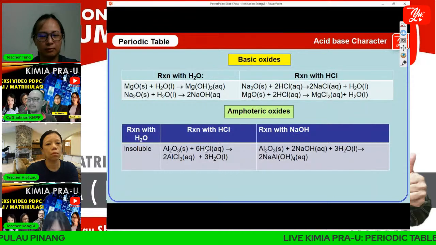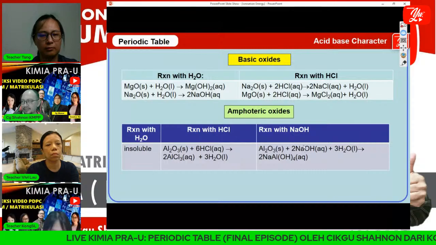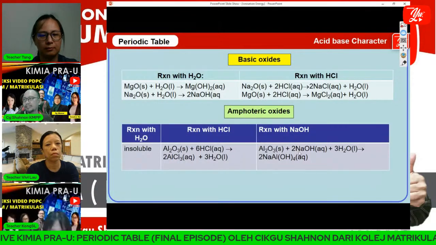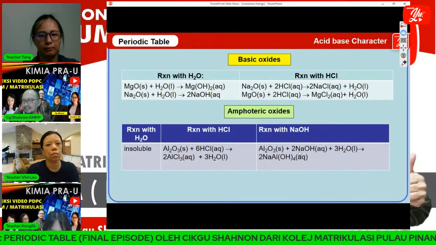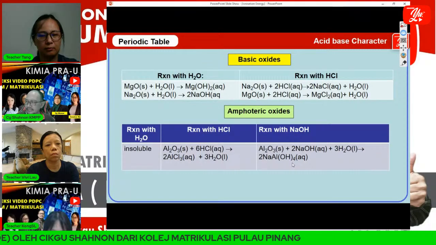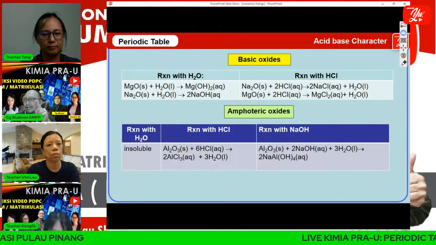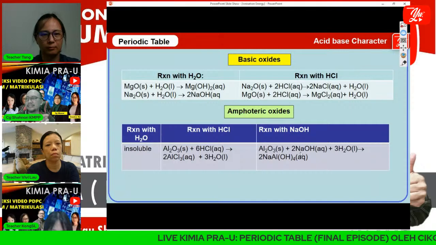And the best thing about aluminum oxide is that it can also react with base, NaOH. NaOH is base. That means aluminum oxide, in this reaction, is an acid, because acid can react with base.